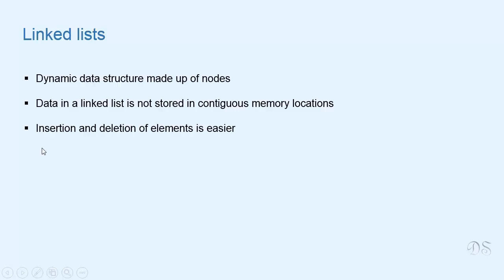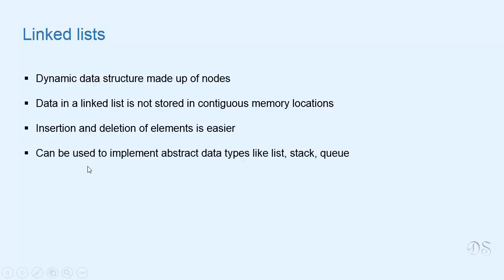And compared to arrays, insertion and deletion of elements is easier in linked list as there is no need to reallocate or reorganize the whole list structure. In arrays, insertion and deletion is expensive since it involves shifting of elements, while in linked lists, there is no physical movement of data while inserting or deleting elements.